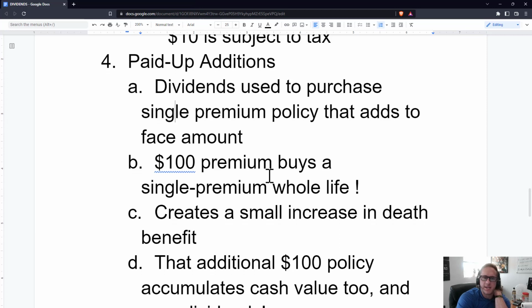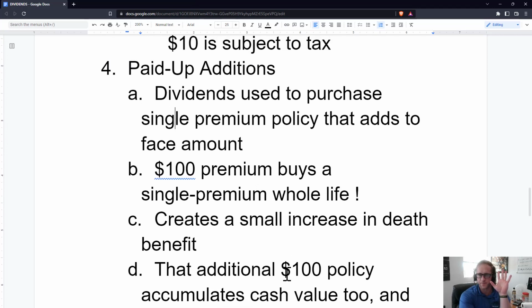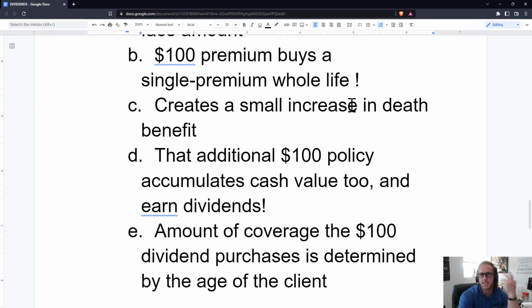The $100 premium buys a single premium whole life, and it creates a small increase in the death benefit. So say they had a $50,000 whole life policy, and that $100 premium bought a $120 paid up face amount whole life policy, then that new $120 paid up policy would be added to the $50,000 original policy. So the death benefit would now be $50,120. Okay, that's the new face amount of that whole policy altogether. So it creates a small increase in the death benefit.